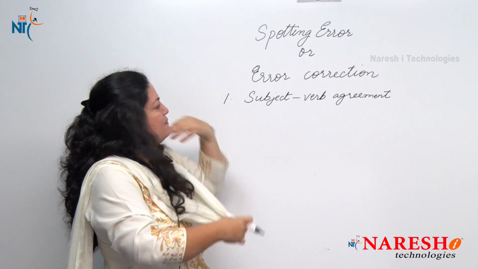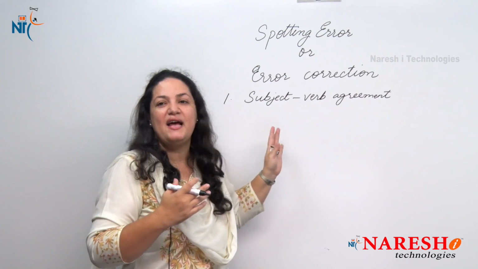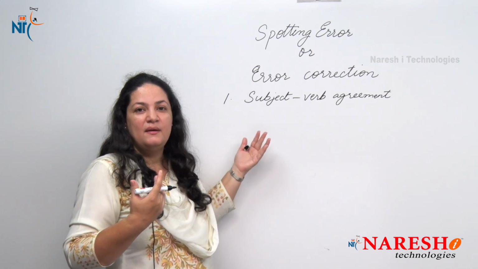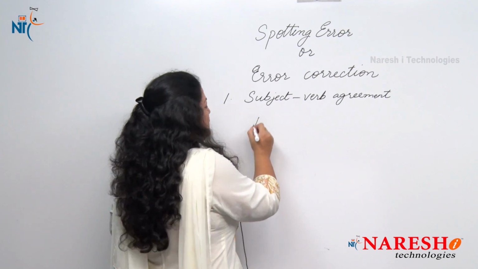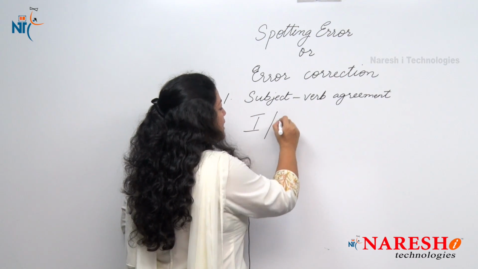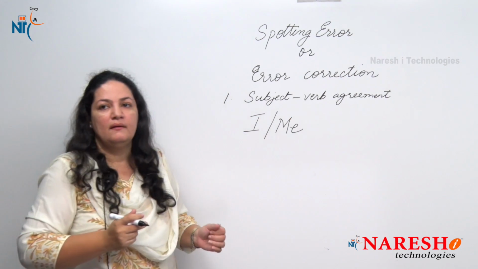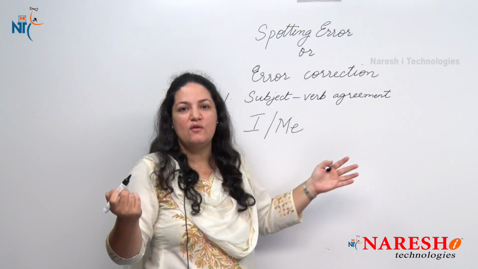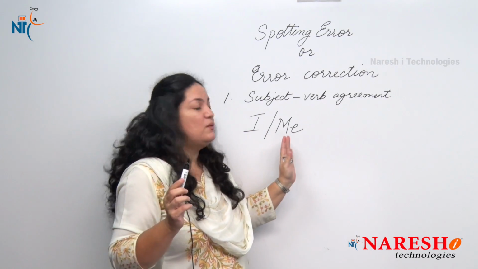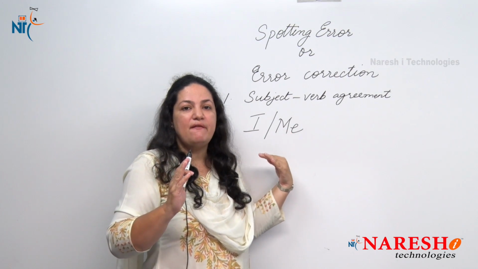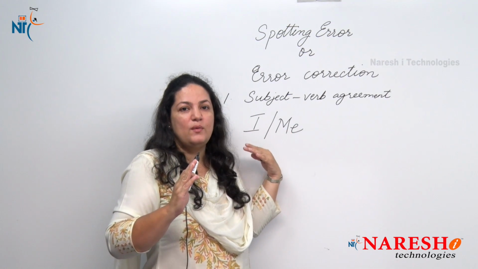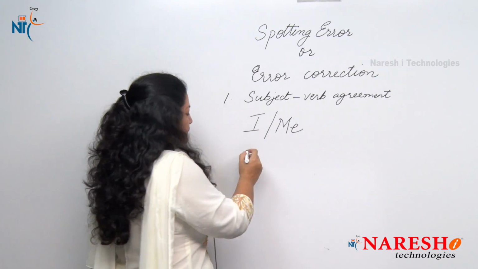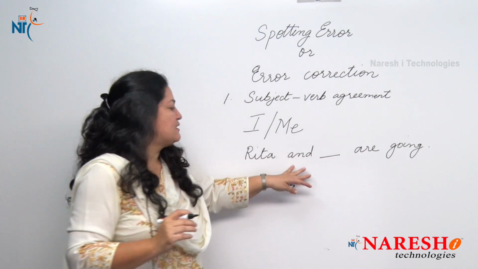The next rule for subject verb agreement, which I believe is very confusing. Many of us are not sure which one to use. We get very confused between the use of I and me. Sometimes we say my friends and I are going, my friends and me are going. We are not sure which one to use. So this is a very easy way to find out which one is the right one to use.